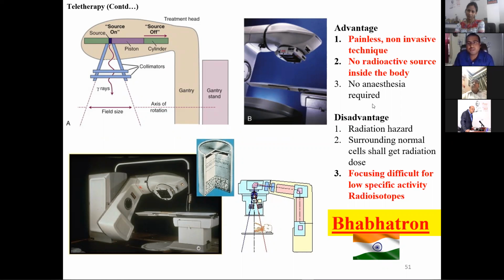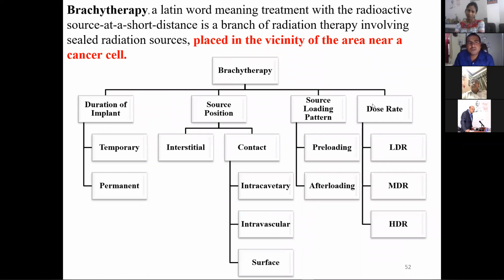Now I'll come to brachytherapy. Brachytherapy is where the source is placed in the vicinity of the cancerous cells. That means the source will be kept very near to the tumor cells. It can be differentiated again by various things, like duration: how much time, temporary, or permanent.